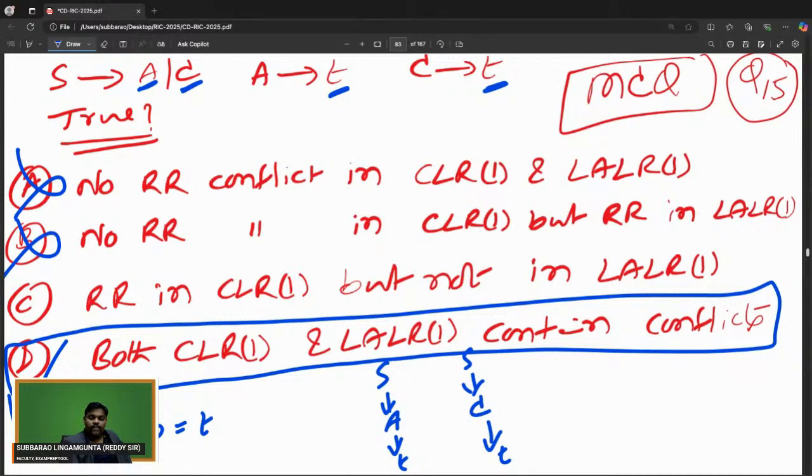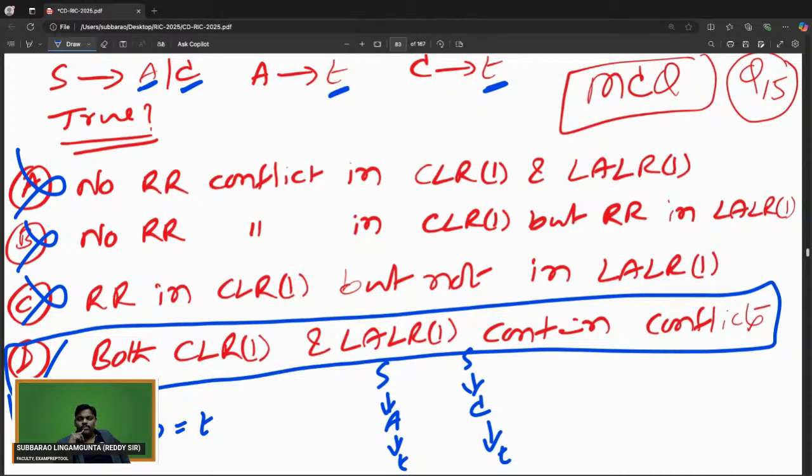Whenever you think a problem looks very dangerous, remember it is very easy. This problem looks very dangerous, right? But if you observe clearly, it is an ambiguous grammar. After the GATE exam is over, your friend will say it is an ambiguous grammar, and you cry like anything.